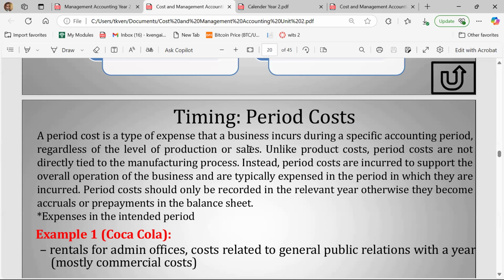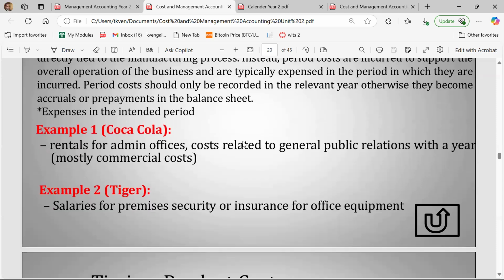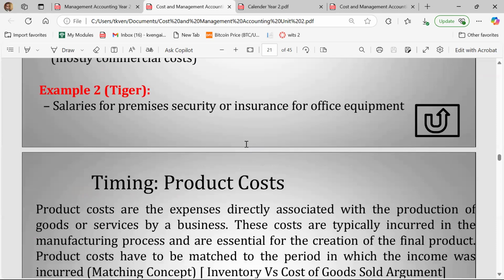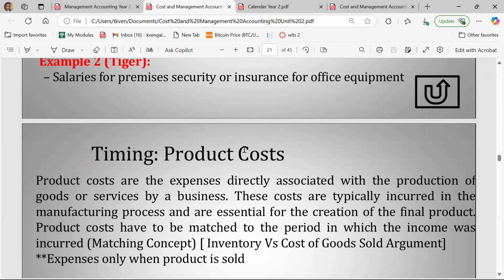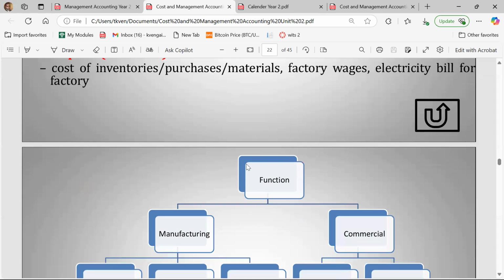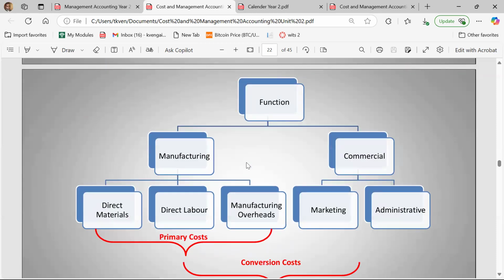But when we are saying something is a product cost, we're saying that within that year, we manufactured 23,000 items that cost us this amount in terms of the materials. So you can either talk about costs in terms of whether they are period costs or product costs. Product costs relate directly to the manufacturing of the product, whereas period costs relate to a time element. These costs are related to this specific period. So that's one way of looking at costs.